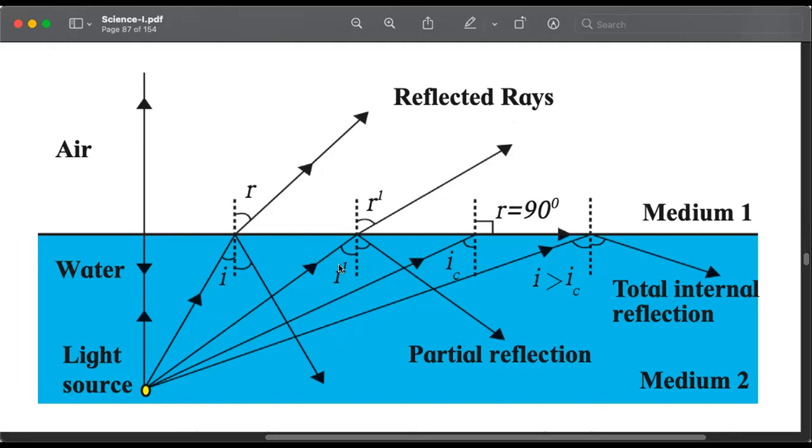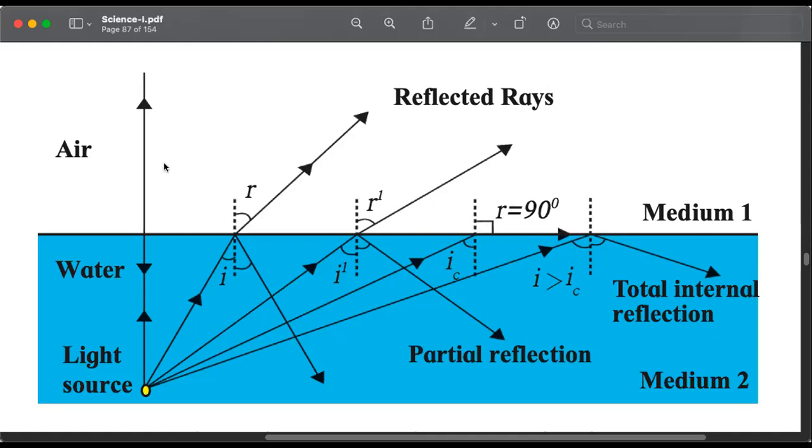As we increase the angle of incidence, meaning we look further away, there will be a point where the light will bend so much on refraction that it will be perpendicular to the normal, that it will be parallel to the surface, which is this situation. And if we increase the angle of incidence, if we are at a situation where this angle of incidence is even more than IC, then it will bend so much that nothing will come out, everything will come inside, it will be refracted, because it is bending so much from the normal.